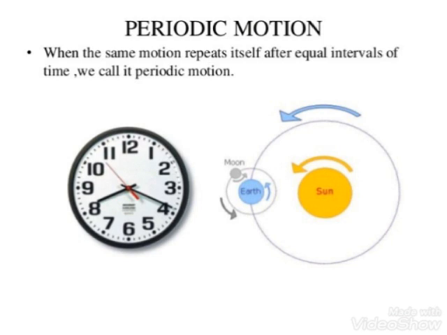Periodic. You are all studying daily, you all have different periods, different classes, and you know that at this time science class will be there, and that will run for 40 minutes, and then you will have a 10 minute break, and then you will have the next class. So when the same motion repeats itself after equal intervals of time, we call it periodic motion. So repeating motion at a particular time interval, not random, but quite regular and periodic. At a particular period of time the motion takes place.